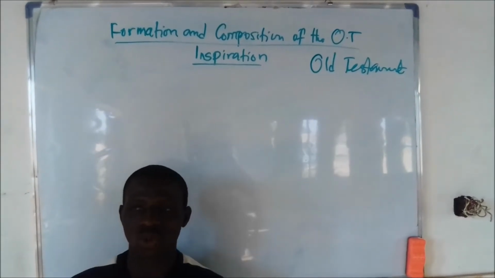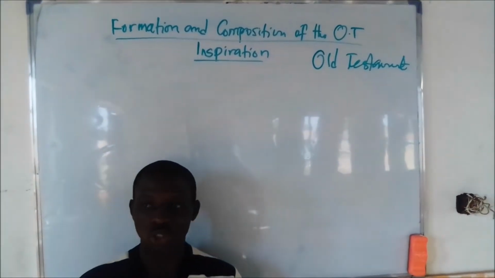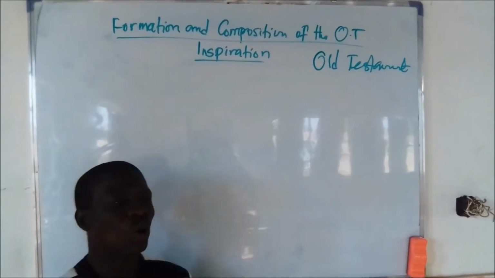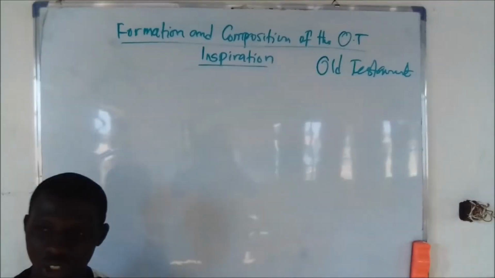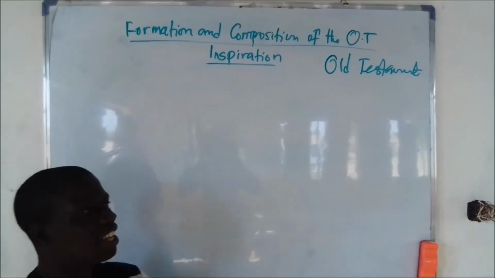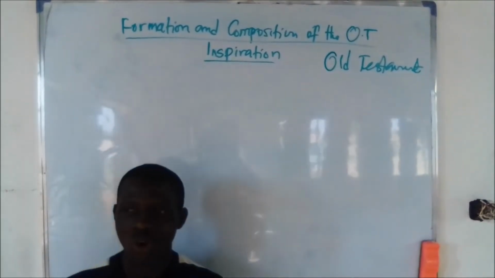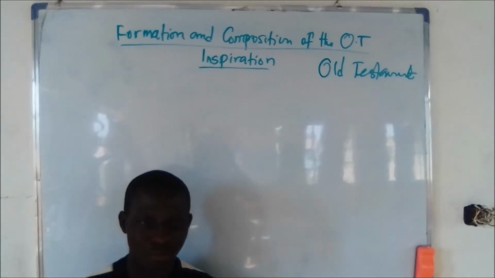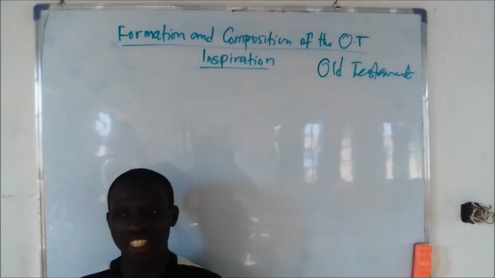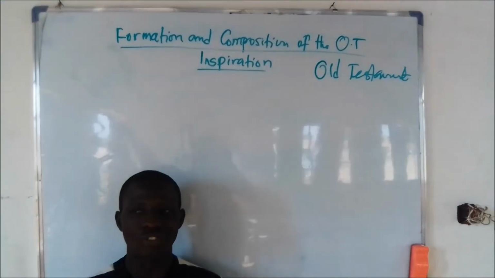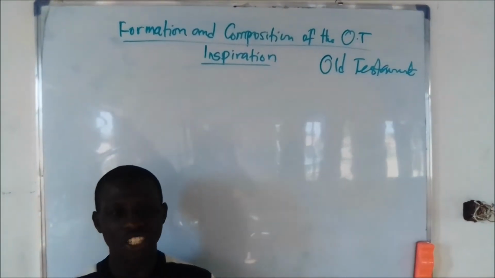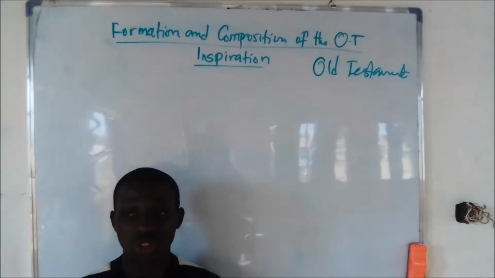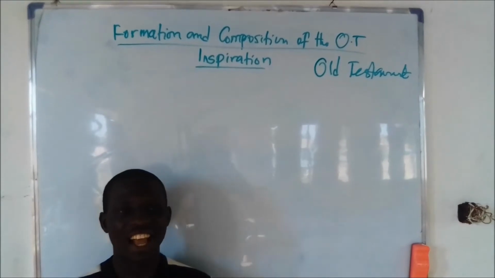To answer this question of how the Old Testament was compiled in the days of Moses and so on and so forth, we ought to understand the concept of inspiration. Inspiration answers the question of theologians who claim that there's error in the Bible. Moses wrote the first five books in the Bible, ranging from Genesis to Leviticus, and of course some theologians came up with the idea that there's error in the Bible.